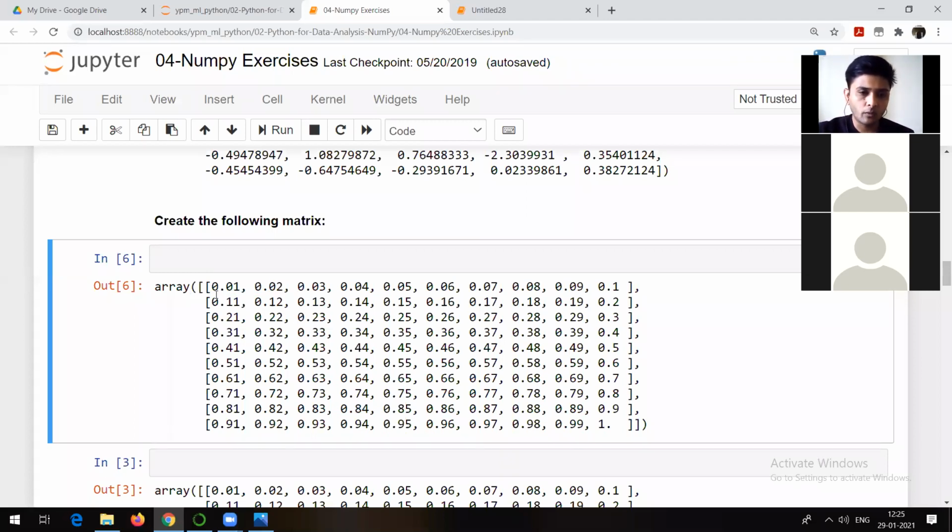I hope everyone understood the question, right? You just try to observe what type of numbers are there. This is the array you need to generate, right? So the purpose is just to make you aware of how you can make use of all the methods which we have studied till now.